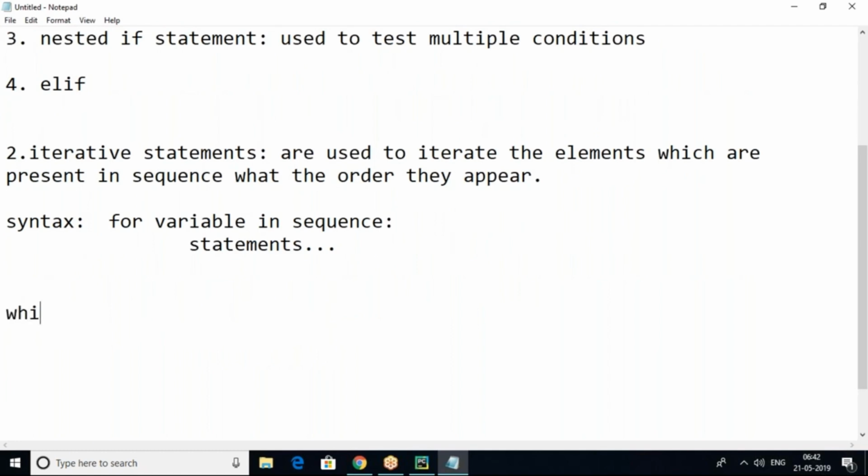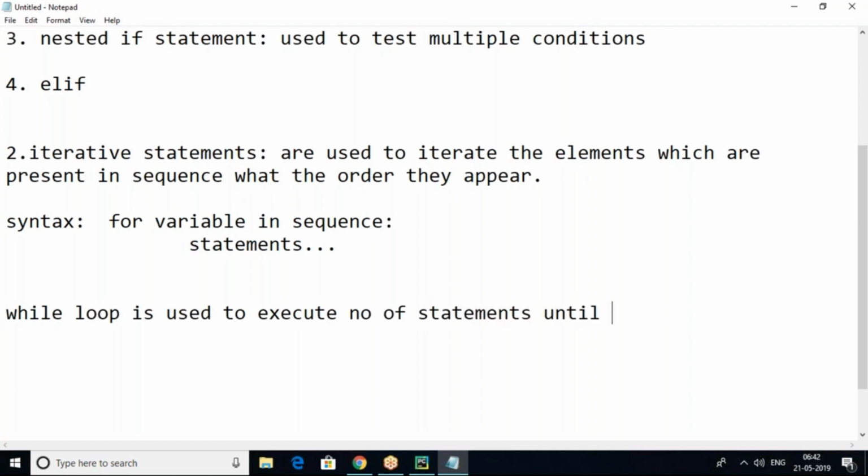While loop is used to execute a number of statements until the condition is false.